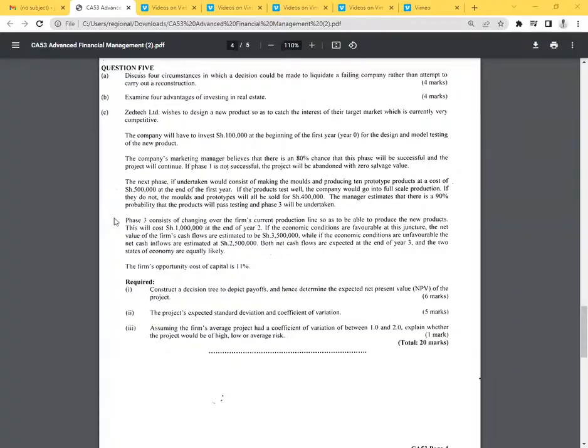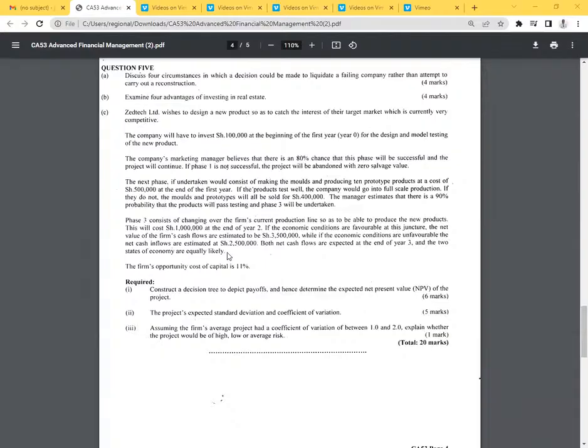We are told question 5C, it's May 2021. Question number 5C: ZTech Limited wishes to design a new product so as to catch the interest of their target market, which is currently very competitive. The company will have to invest 100,000 at the beginning of the first year, which is year 0, for the design and model testing of the new product. The company's marketing manager believes that there is an 80% chance that this phase will be successful and the project will continue. If phase 1 is not successful, the project will be abandoned with a 0 salvage value.